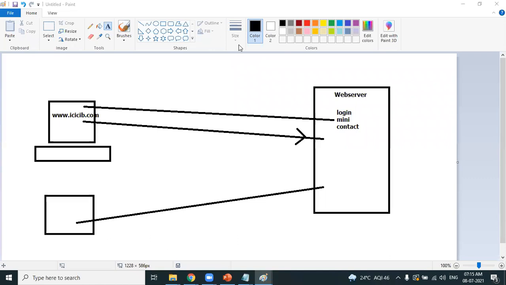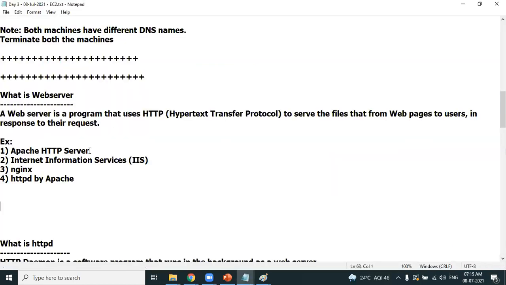Examples of web servers. Examples of web servers are Apache HTTP server, Internet Information Server, Nginx, HTTPD. These are examples of a web server. A web server will take the request, and in response, it will deliver the web pages. Clear, Chari? Clear?